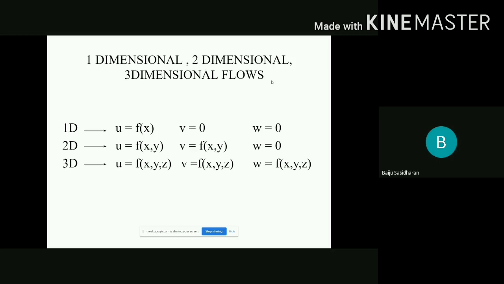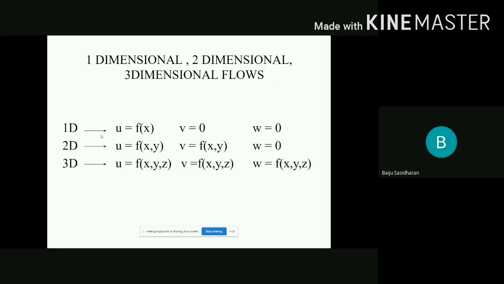In order to make the flow study very simple, sometimes we will consider it as a one dimensional flow. There is the assumption in that. The assumption is that the flow is carried out in a single direction. Otherwise, a single coordinate is required to represent the motion of a fluid particle. That is one-dimensional flow.